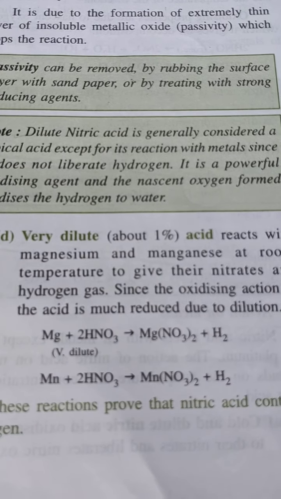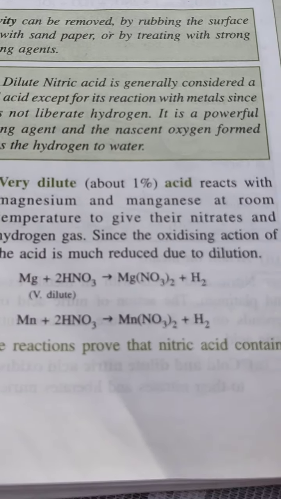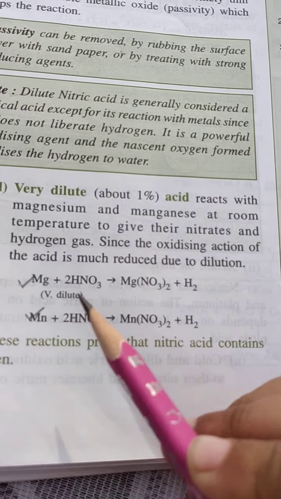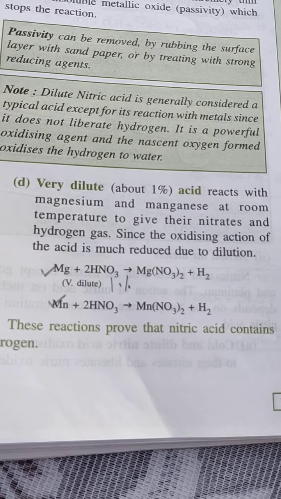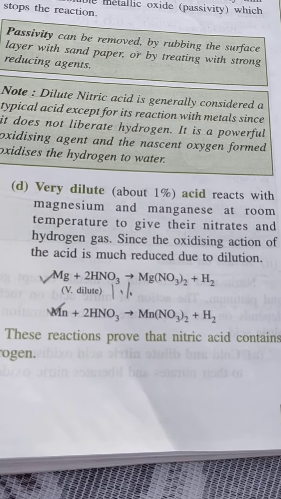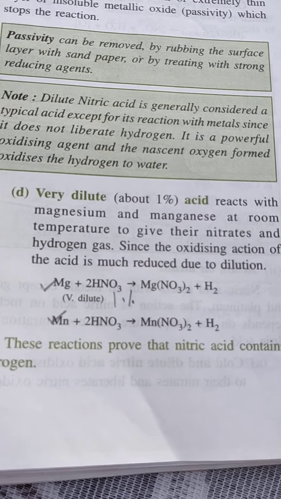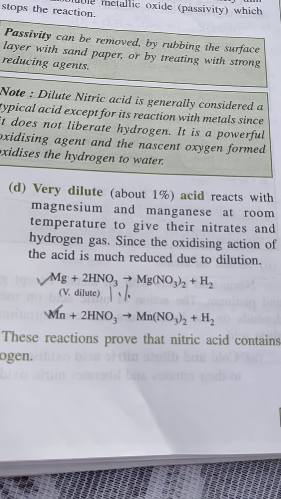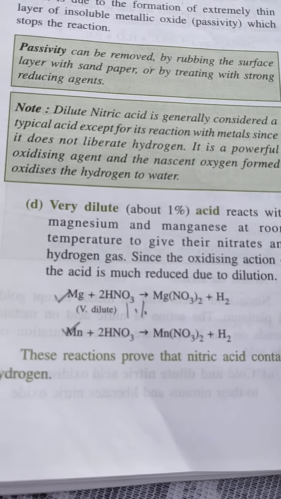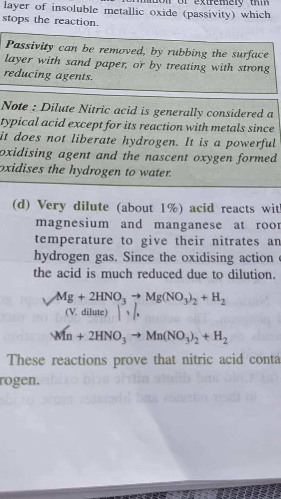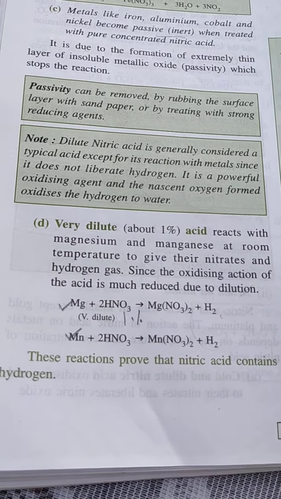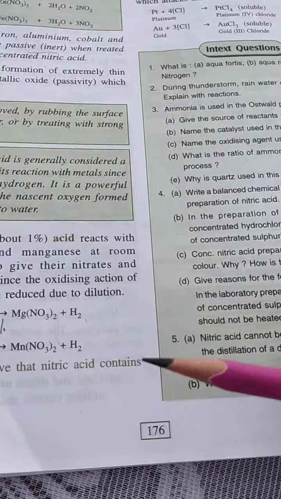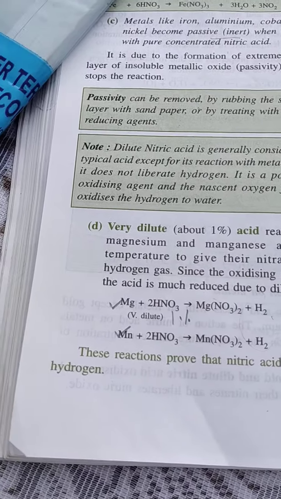But there are two metals, magnesium and manganese, that can react with very dilute nitric acid, with dilution of about 1%, meaning 1% nitric acid and 99% water, and then they react with the metal and release hydrogen. But in all other cases it doesn't release hydrogen. This reaction proves that nitric acid contains hydrogen. Of course it contains hydrogen, but by these two reactions you can prove it.